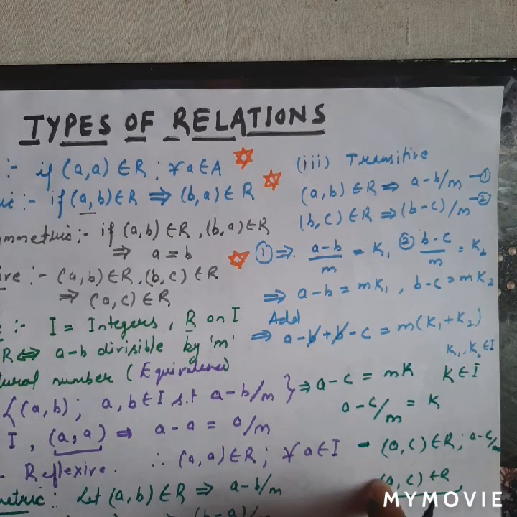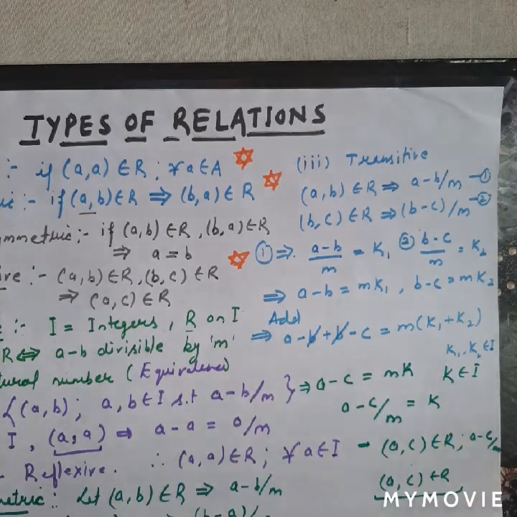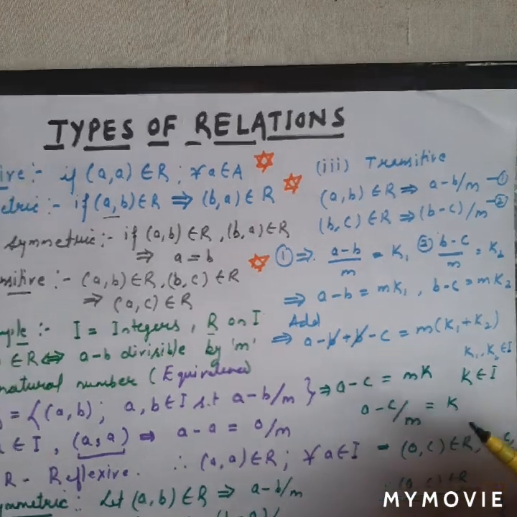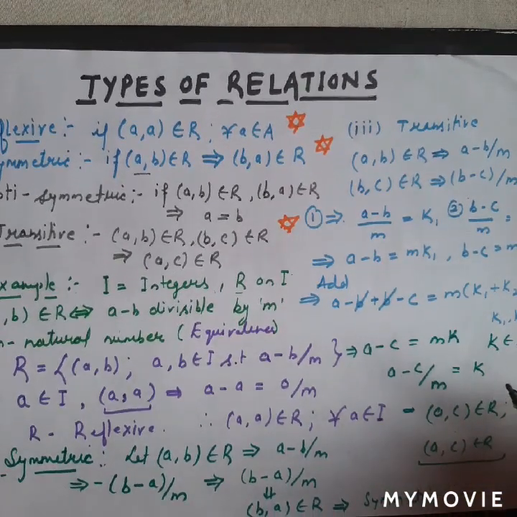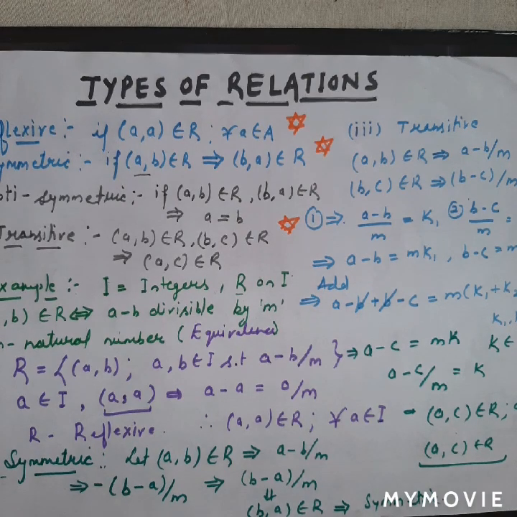Fine. So in this way we can say that this relation is an equivalence relation. Fine. So this is all about types of relations. Thank you so much for watching.